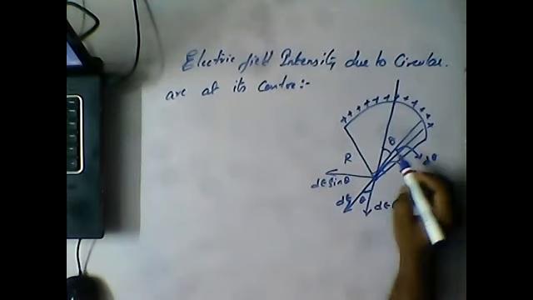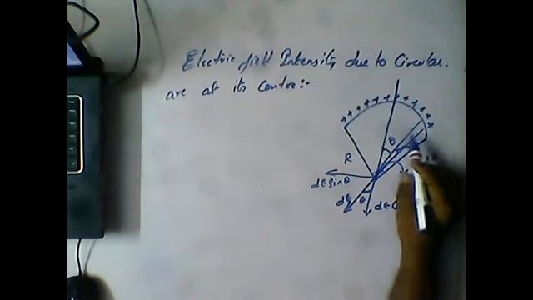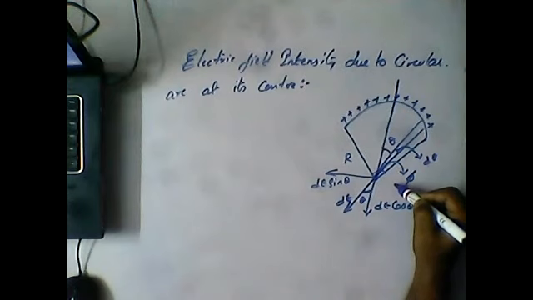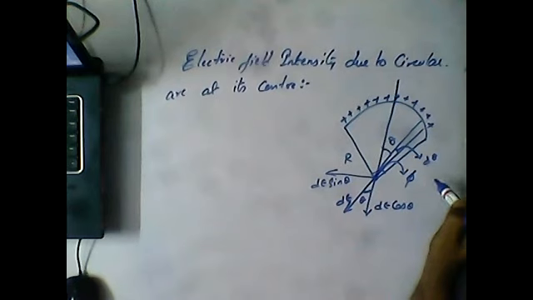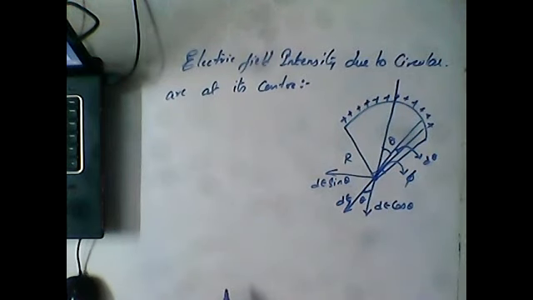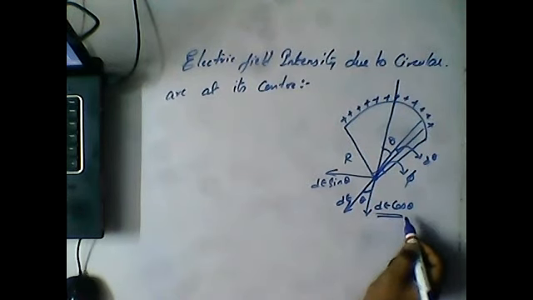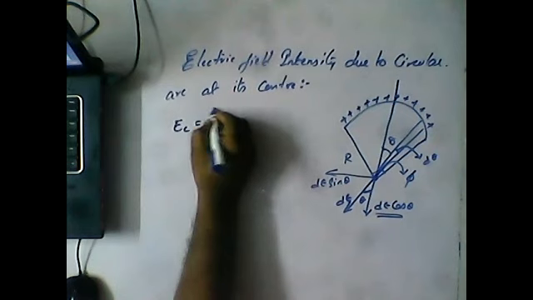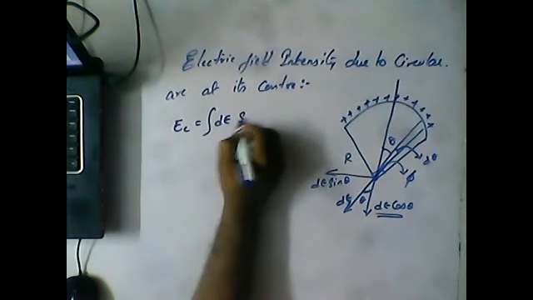If you observe clearly, on this side we get the dE sine theta component this side, and on the other side the component will be on the opposite side. These two cancel each other because they are equal in magnitude. So the dE sine theta value is 0. Got it, guys? dE sine theta is equal to 0. The only component left is dE cos theta. So we can write E, the field at the center, is equal to the integration of dE cos theta.